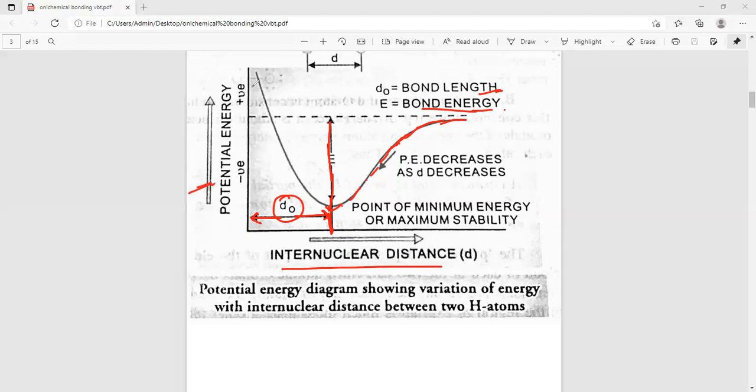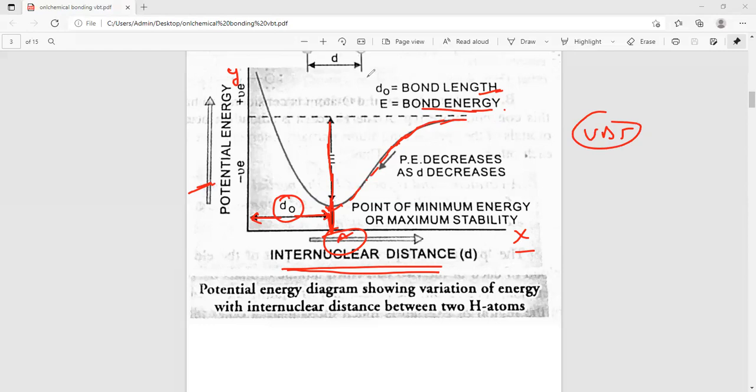Potential energy is taken on the y-axis and internuclear distance on the x-axis. According to VBT, at this position the atom exists. This is VBT in terms of energy consideration.